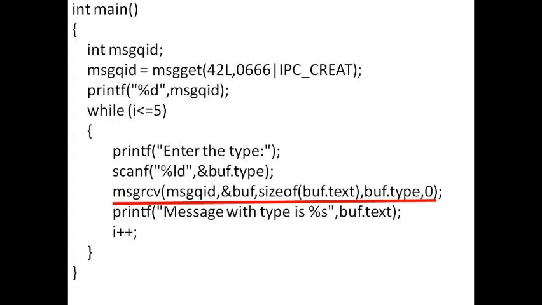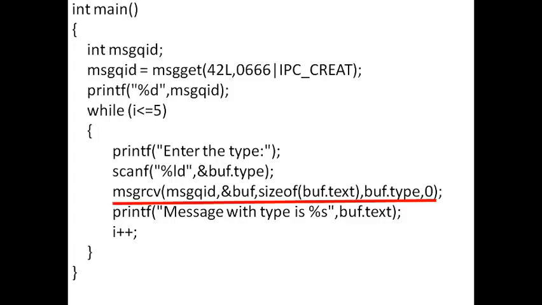And one more thing is, let's say you have got some 5 messages with the same type, it will only receive the first message having that particular type, and once received, that message is permanently removed from the message queue. Okay, so it's not a read only, it's a removal of the message. So MSG receive will remove the message from the message queue. So if you have got 5 messages with the same type, first time it will retrieve message 1, second time it will automatically retrieve message 2, and it will go on to receive all the 5 messages.